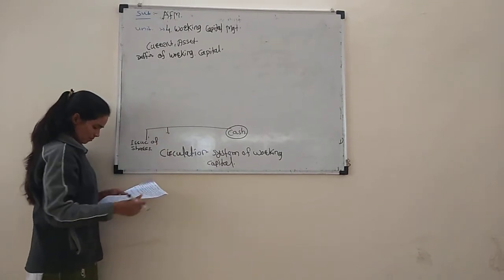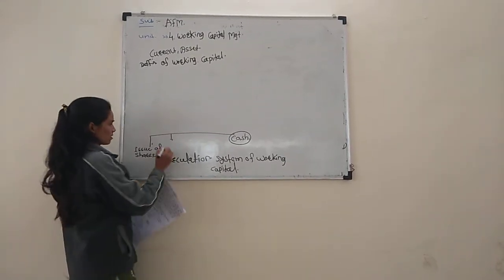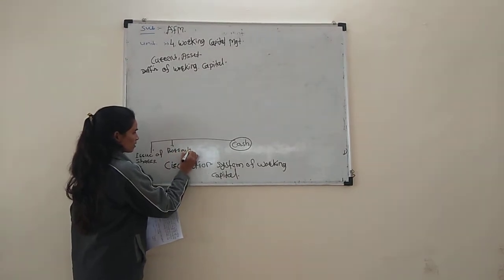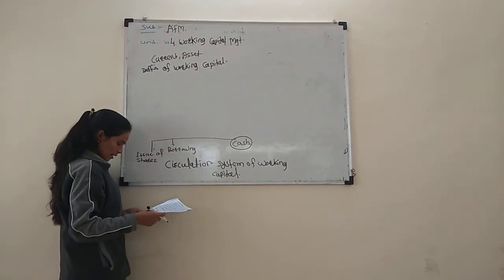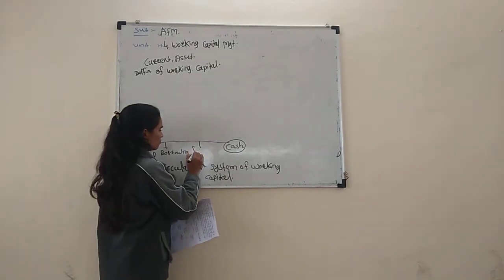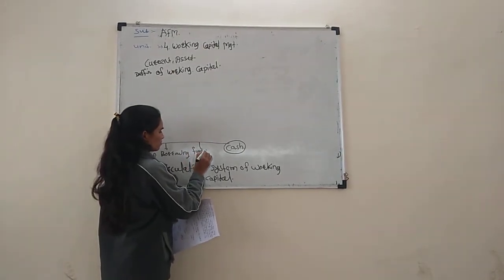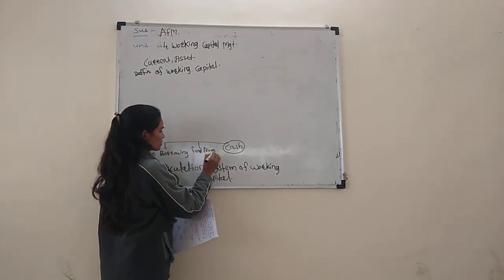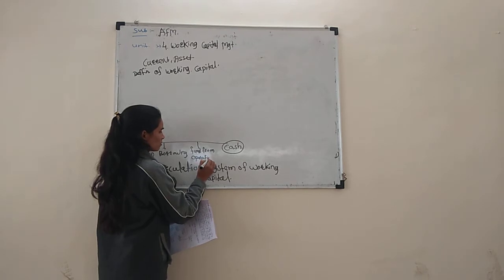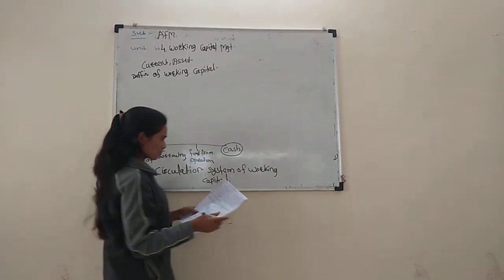The second is borrowing. And the third is funds from operations. This is the third one, funds from operations.